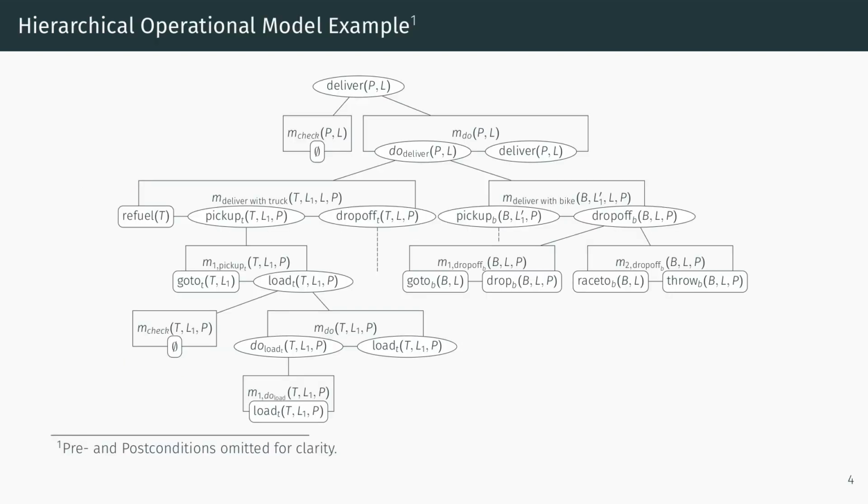Here is an example of a hierarchical operational model. As you can see, you have a top-level task, and you have your primitive task, here highlighted in orange. We have a lot of abstract tasks, including the top-level task, but they may appear anywhere in the hierarchy. And we also have some methods decomposing these abstract tasks into other abstract tasks down to primitive tasks.